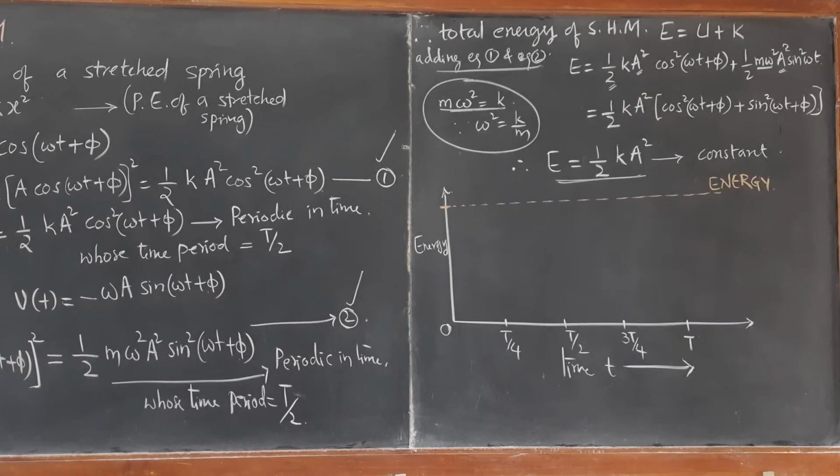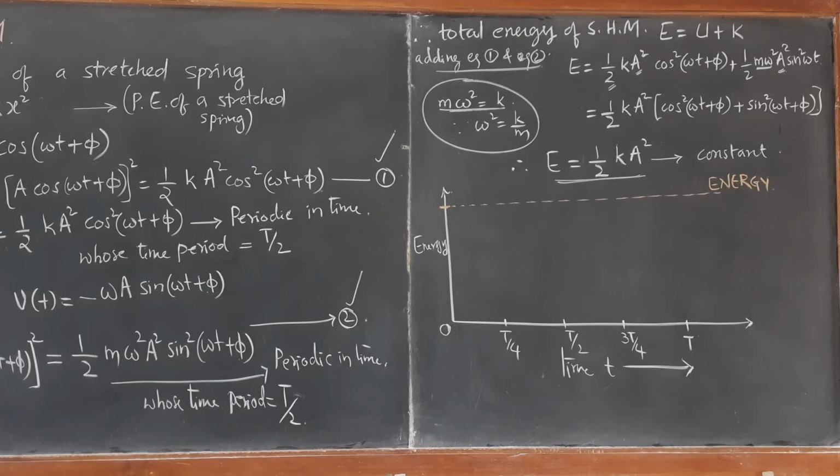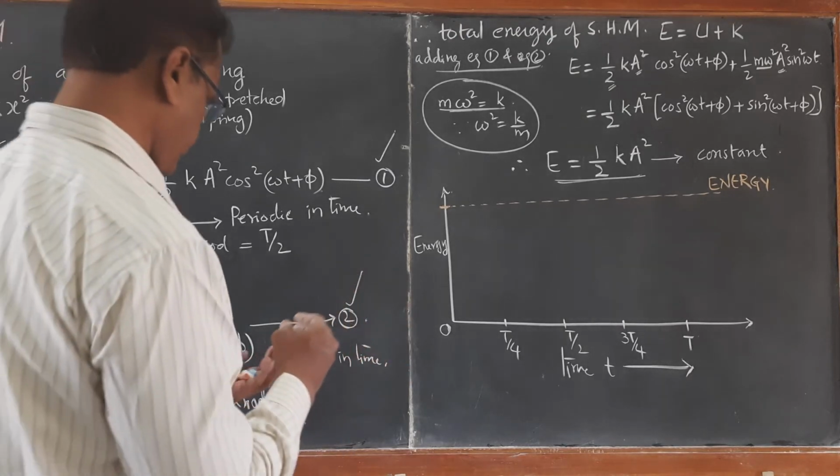Now let us look at the energy versus time graph for a simple harmonic oscillator, for simple harmonic motion.